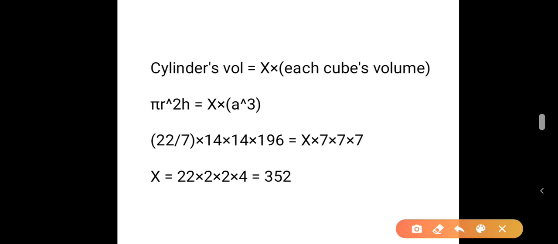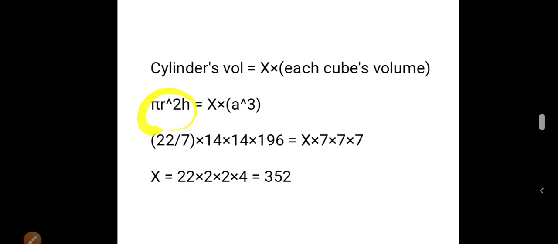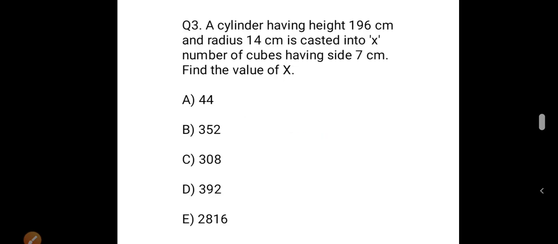Now we can equate the volumes. Therefore, pi r square h is equal to x number of cubes, therefore x into a cube. Now, what is the value of pi? 22 by 7. So substitute that here, and we are given that the radius is 14 and the height is 196. Therefore, pi r square h will be 22 by 7 into 14 into 14 into 196, and it is given that each cube's side is 7 centimeter.